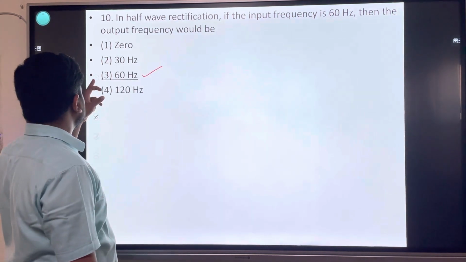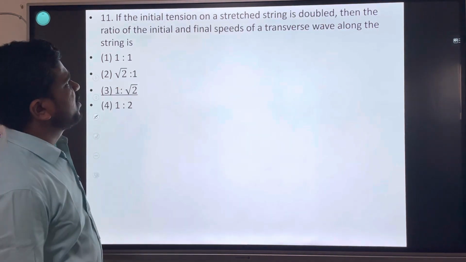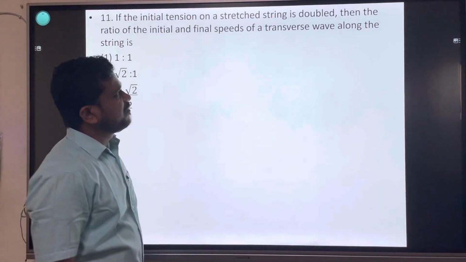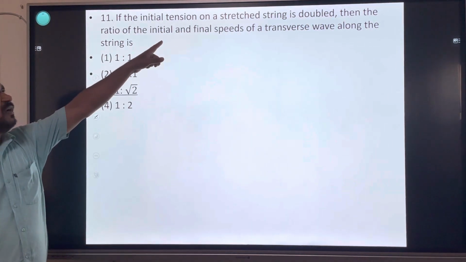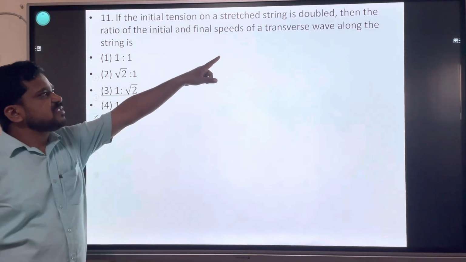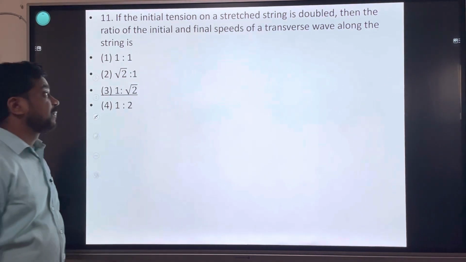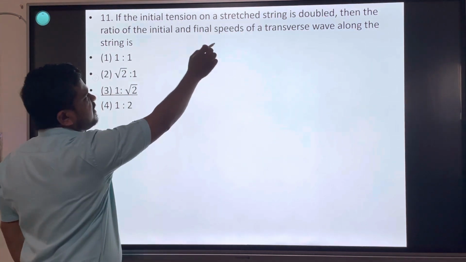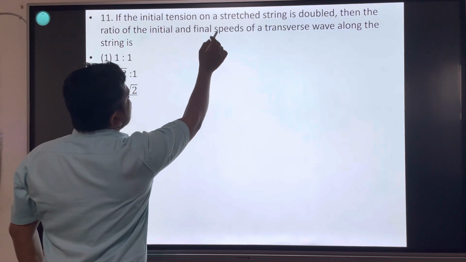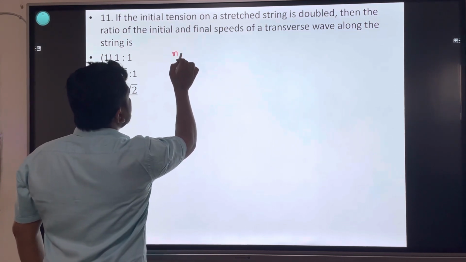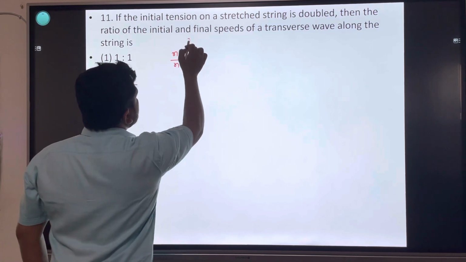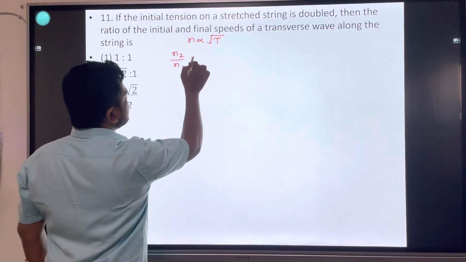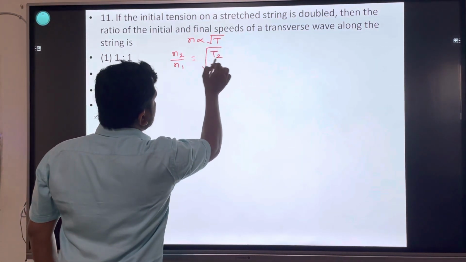Okay, next one. If the initial tension on a stretched string is doubled, then ratio of the initial and final speeds of the transverse wave along the string is. क्या मतलब है? Law of tension. दिमाग का टेंशन नहीं, स्ट्रिंग का टेंशन. इफ द टेंशन on a stretched string is doubled, fundamental frequency N2 divided by N1. Fundamental frequency directly proportional to square root of tension in the string. N2 upon N1 is equal to square root of T2 divided by T1.